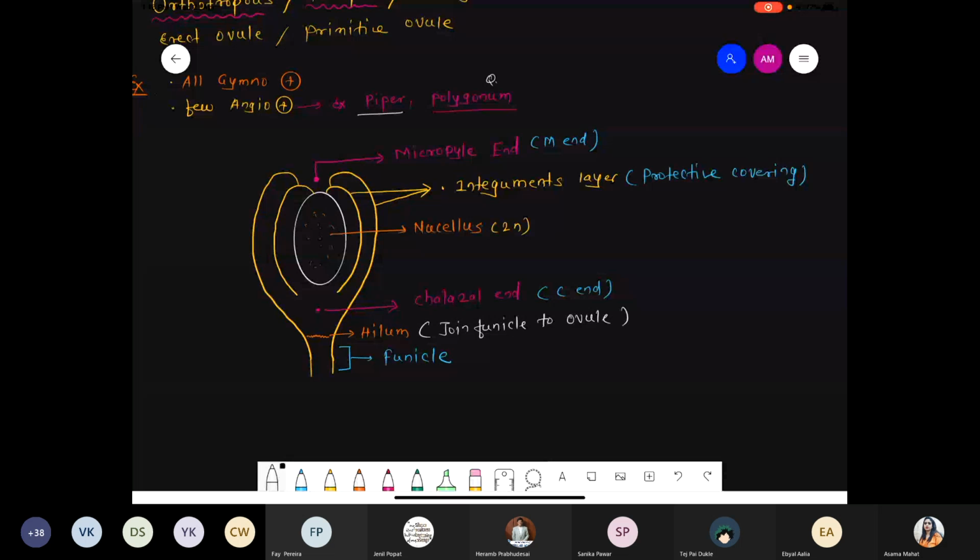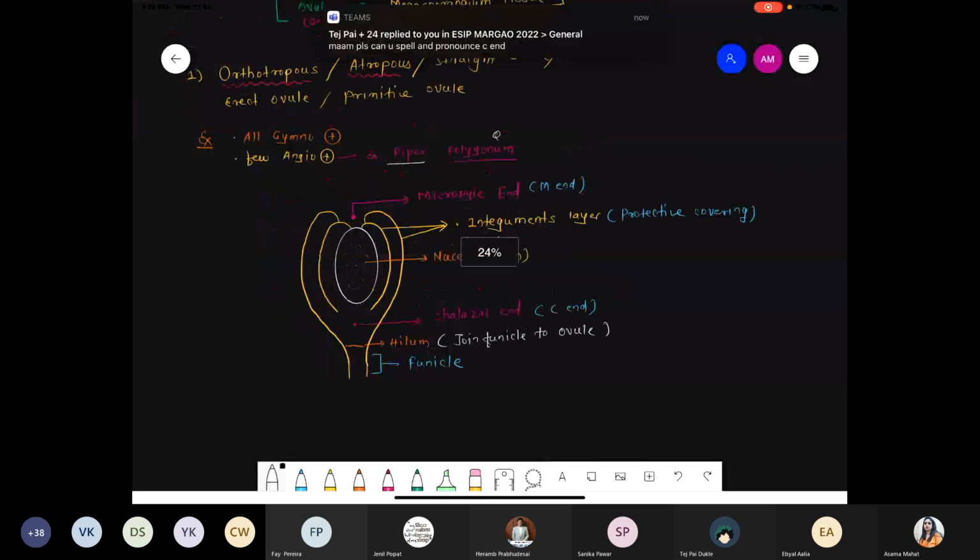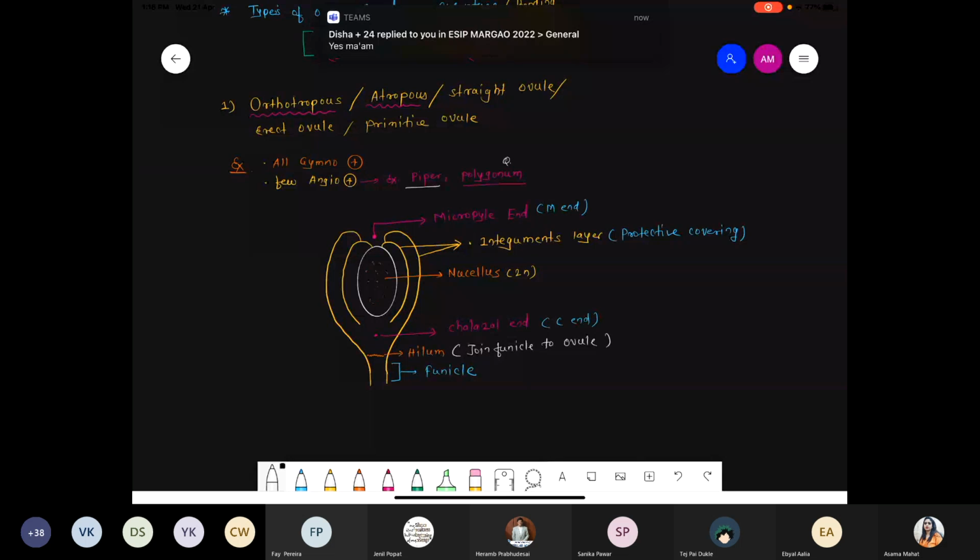Once you finish this diagram, please tell me, okay? So what is the name of that orthotropous? Orthotropous is also called atropous, also called the straight ovule or the erect ovule. Erect means what? Something in a straight position.